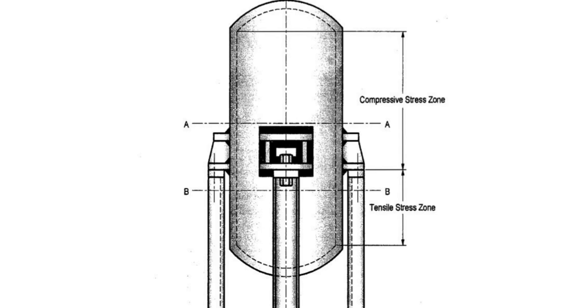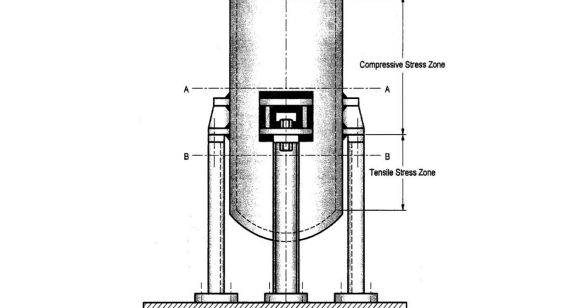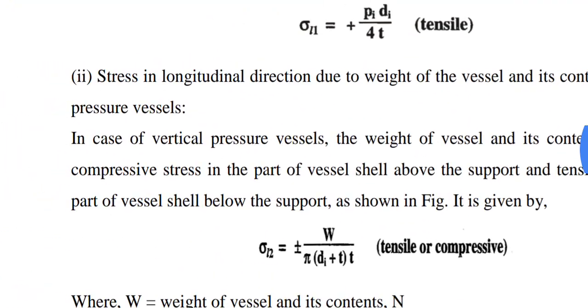Above section AA, the weight is considered as the self weight of the pressure vessel shell, and for section BB, the weight is considered as the weight of the vessel shell and its attachments below section BB, plus the total weight of the fluid contained in the pressure vessel shell. That is the difference between the tensile and compressive stress zones. Here you can observe it.